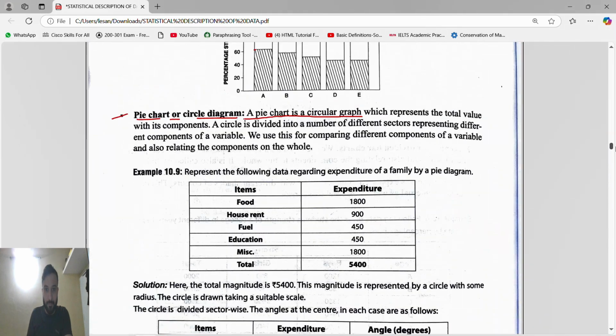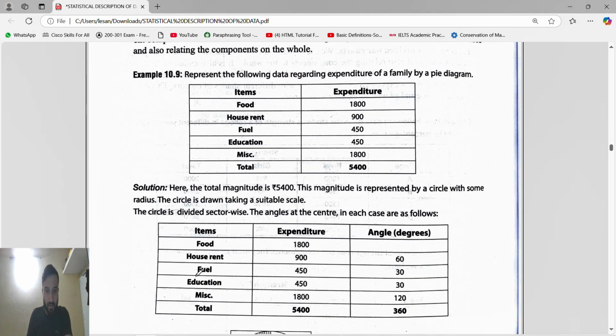Just like an example, they have written here. Suppose we have to find the pie angle or degree for house rent. They will give these values in the question, and they will tell you to find the pie angle or central angle for any one value. So suppose they say to find the central angle for house rent.